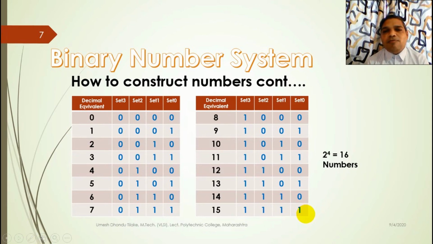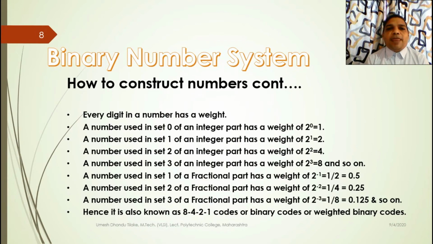So this is how we can write binary numbers. This is the method to write the numbers in series. What if we have to construct a number randomly? Then we use the weighing method. This is also a weighted code.